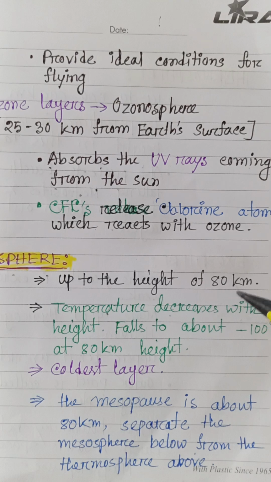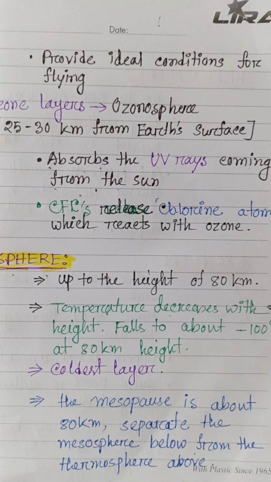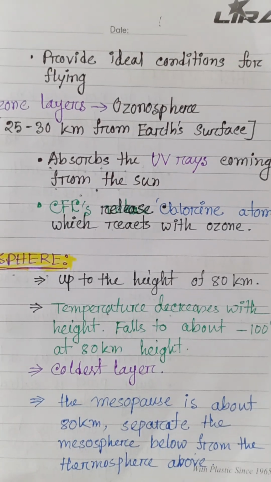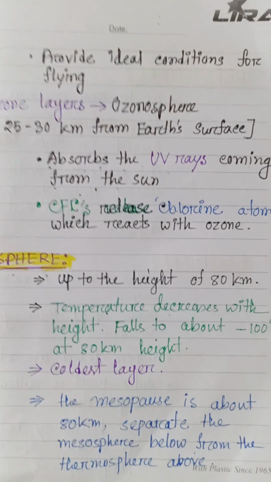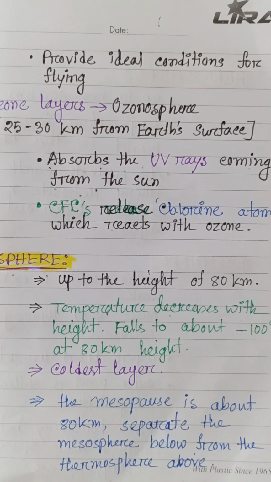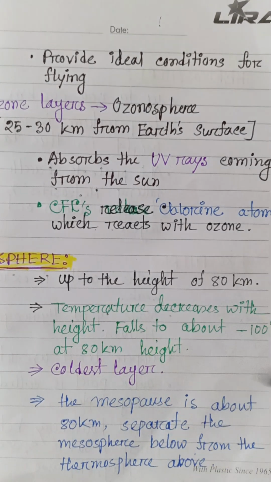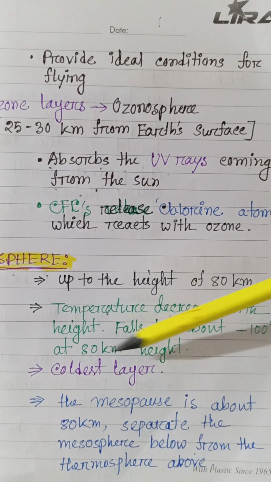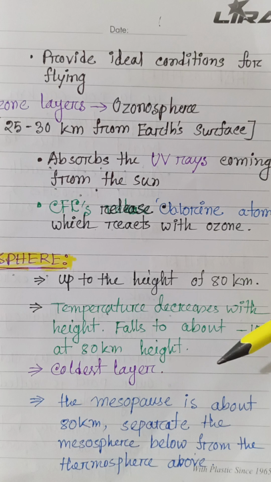Above the stratosphere lies the mesosphere, extending up to about 80 or 85 km above the Earth's surface. The mesosphere is characterized by extremely low temperature. Last, we discussed the troposphere and stratosphere. We saw here temperature increases with altitude, right? But in this mesosphere, we can see that temperature decreases with height, falling to about minus 100 degrees Celsius at 80 km height. Minus 100 degrees Celsius, too cold.